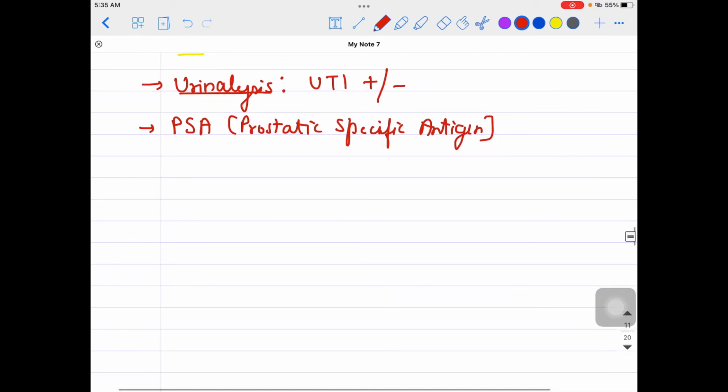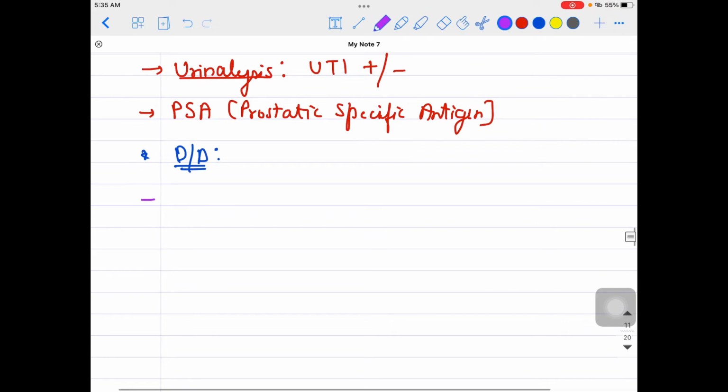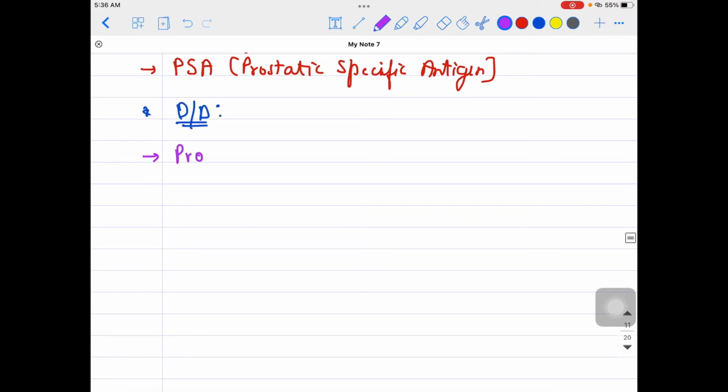What could be the differential diagnosis? There are some differential diagnoses. For example, prostate cancer. In the prostate cancer patient, as I told you already, during the digital rectal examination you will find a nodular kind of prostate. There might be prostatitis, but in prostatitis you might see a raised TLC count in the investigations, the prostate will be enlarged, and the patient will be having fever and other infection kind of symptoms.